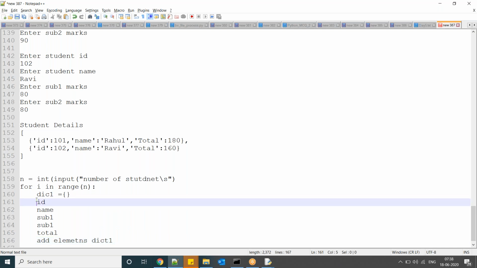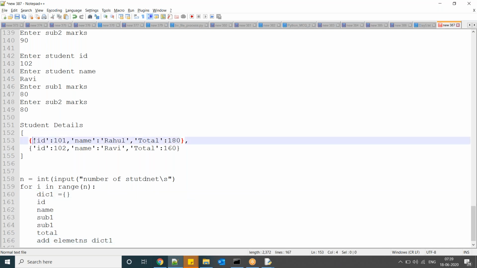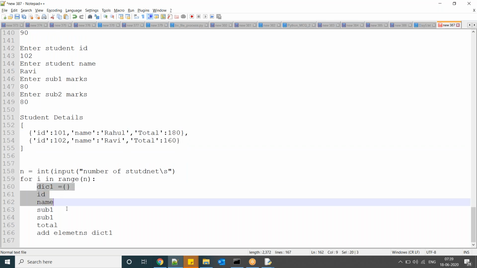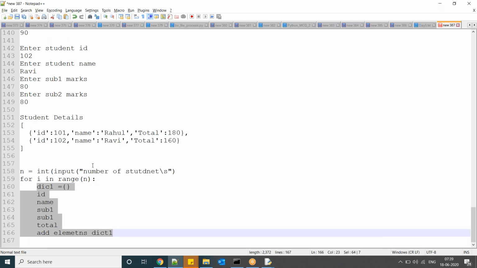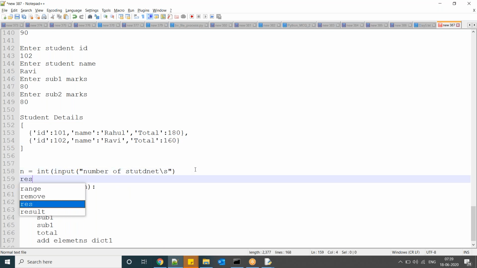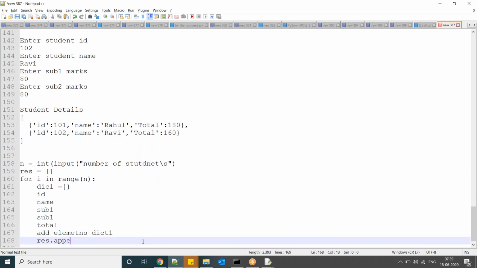Whatever values we entered, all elements are added to the dictionary as key-value pairs like this. Now this is your first iteration. In the second iteration the dictionary becomes empty, meaning a new dictionary. As per my requirement I want the previous one as well, so outside create one empty list and append the dictionary to that list.